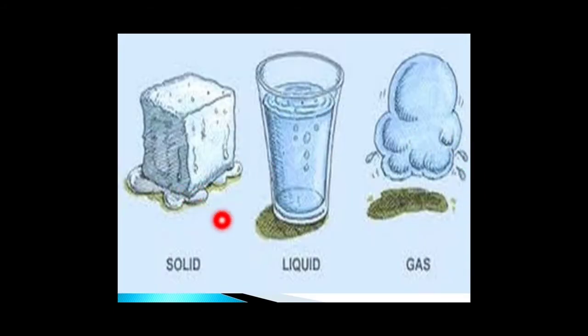Example, you take water. Water exists in three different states. So water can exist as a solid, water can exist as a liquid, water can exist in vapor form, that is gaseous form. But when you check the chemical composition of the water in these three states, the chemical composition remains the same. The substance is composed of the chemical elements hydrogen and oxygen in all three states. So it varies in physical appearance, but the chemical composition remains the same.